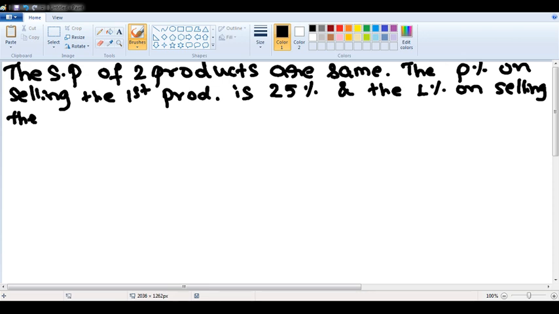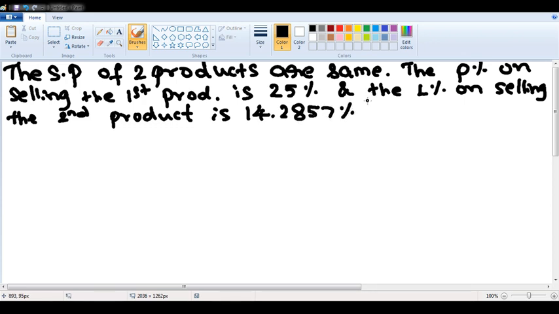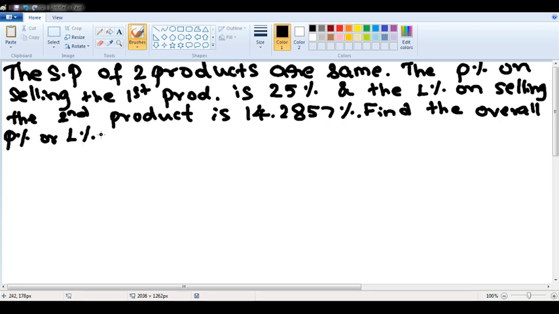And the loss percentage on selling the second product is, suppose if I take some percentage, for example 14.2857 percentage. Your question is find the overall profit or loss percentage. Ritesh, this is the question which you asked me. I am just taking it because you asked me, sir. Very good question.